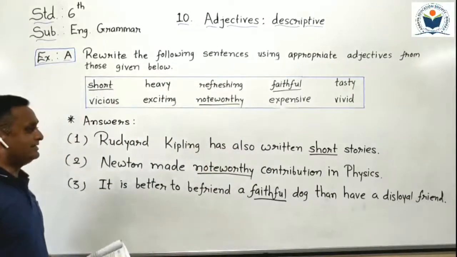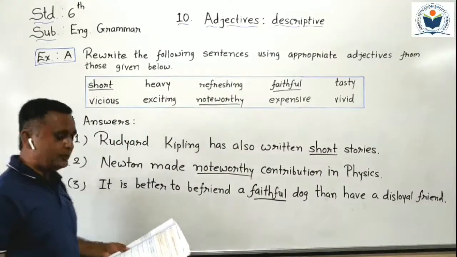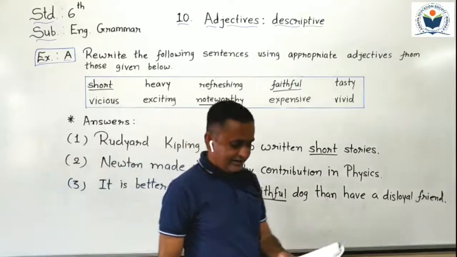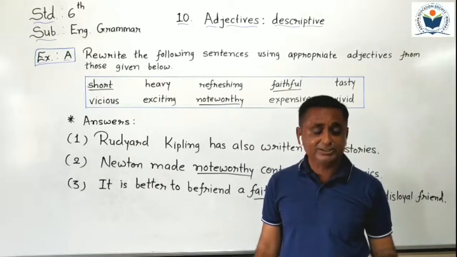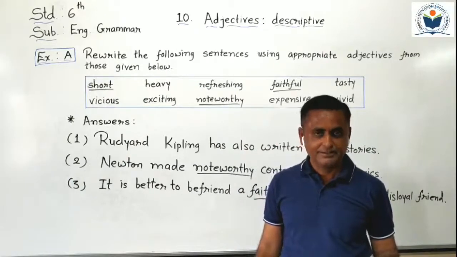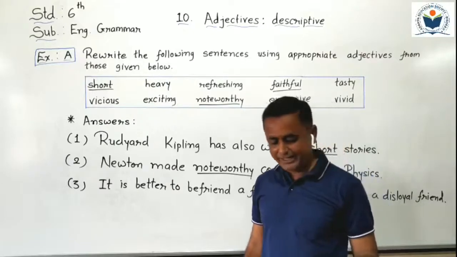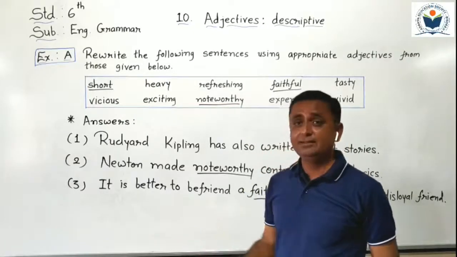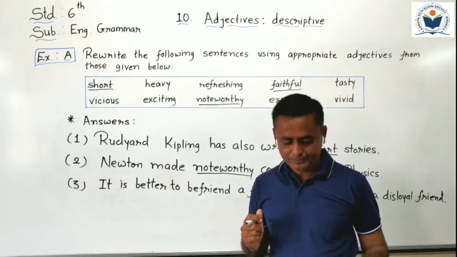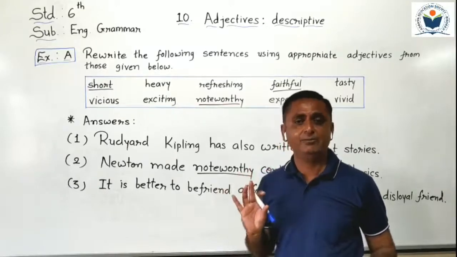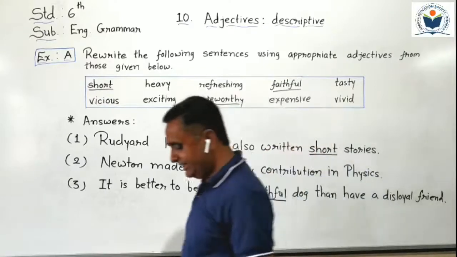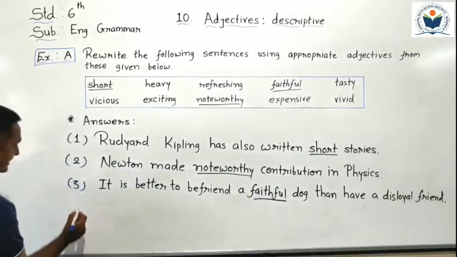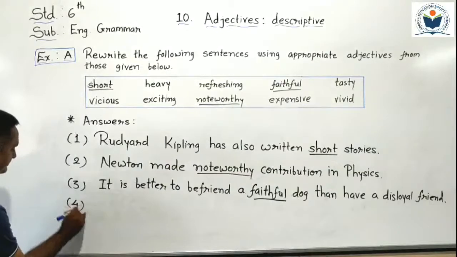Now, fourth sentence we have to see. The government has passed a decree against school bags. Which is the noun here? Can you find out? Yes, school bags is a noun here. We have to define the school bags. So till school bags you have to write the sentence. Fourth sentence.